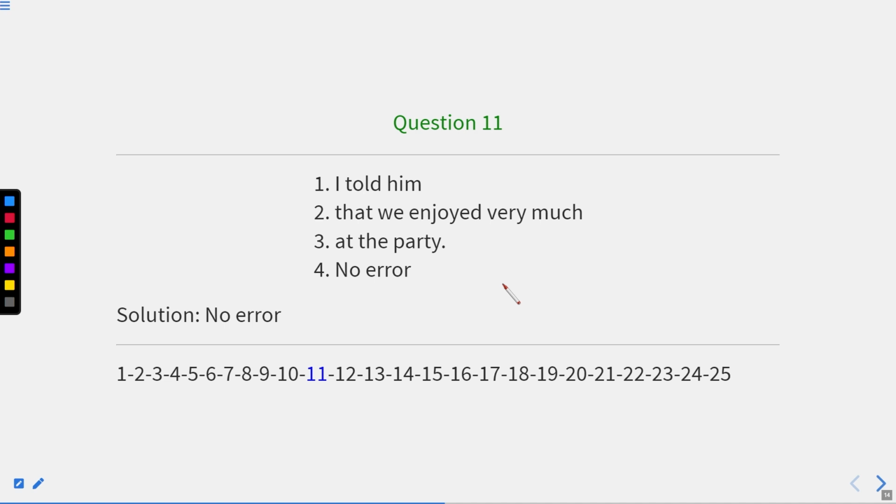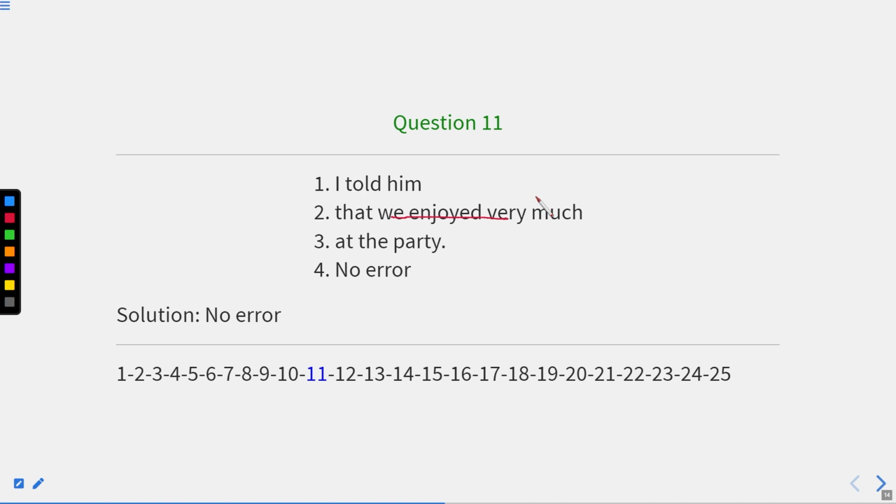Okay, because whenever we convert a direct speech into indirect speech, there can be several different patterns. And here the sentence is correct, because the direct speech of this sentence must have been in the present indefinite tense. So whenever we convert present indefinite into indirect speech, we make present into past.